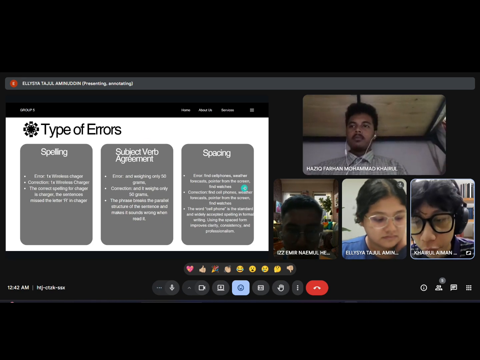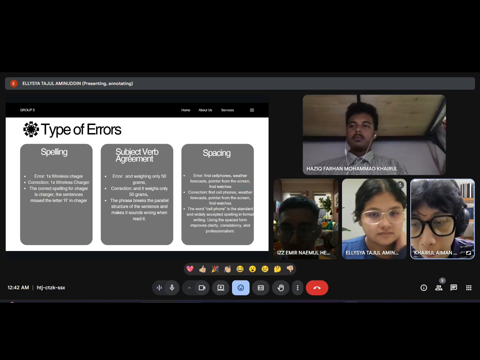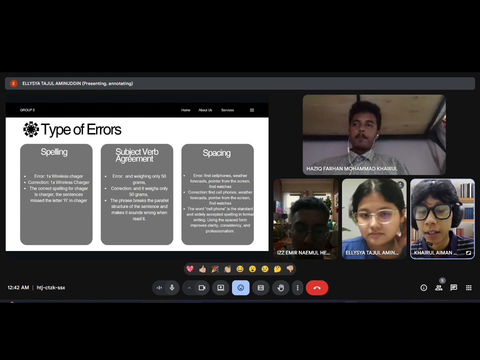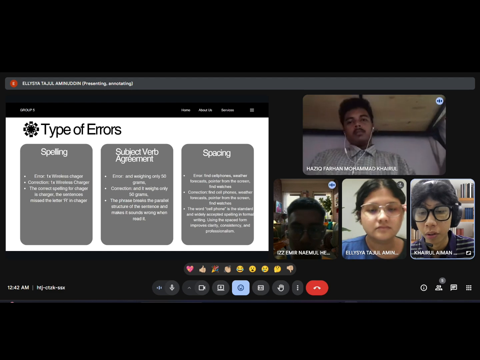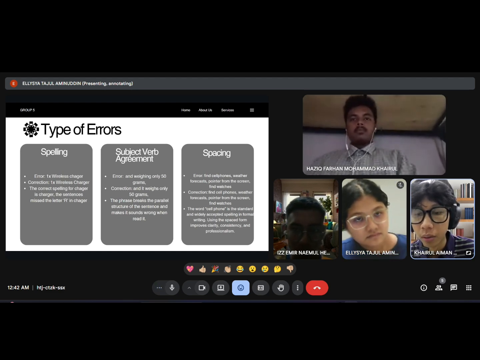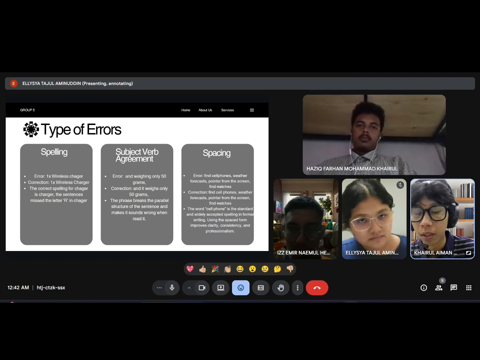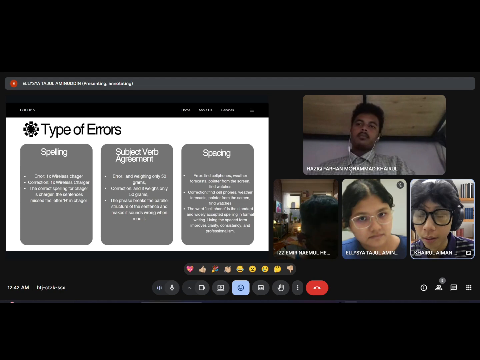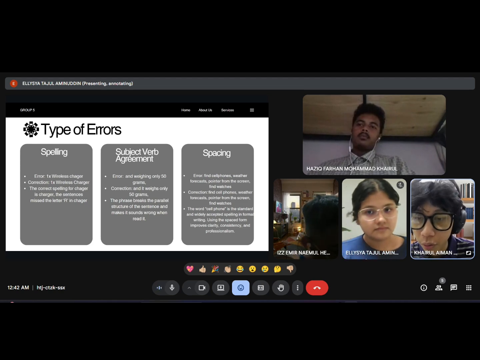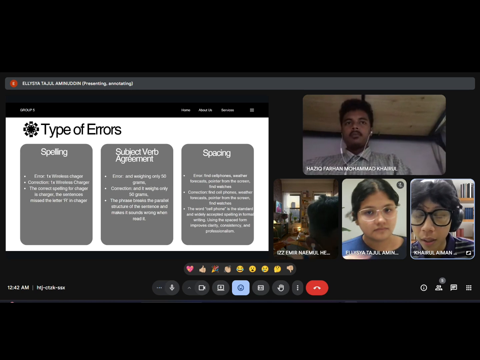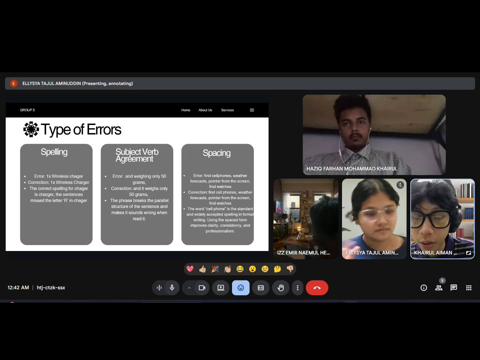This phrase actually breaks the parallel structure, and it makes the sentence sound unnatural and wrong when you read it. So to build trust with customers, we changed it to "it weighs only 50 grams" to make it easier for customers to understand.